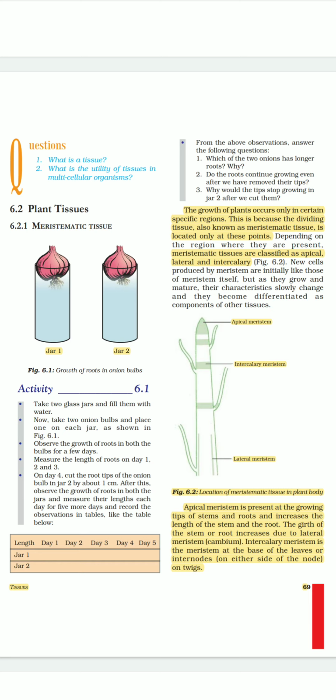Now come to the plant tissues. First of all, we will read about plant tissues. Now plant tissues are broadly divided into two types, that is meristematic tissues and permanent tissue.